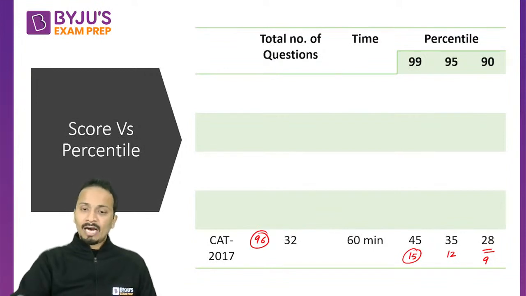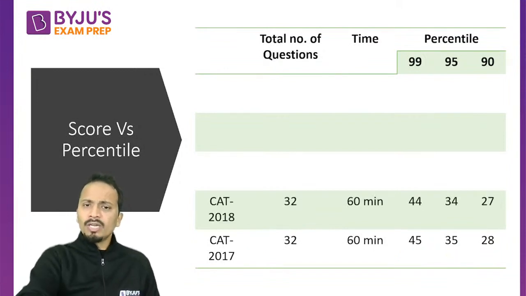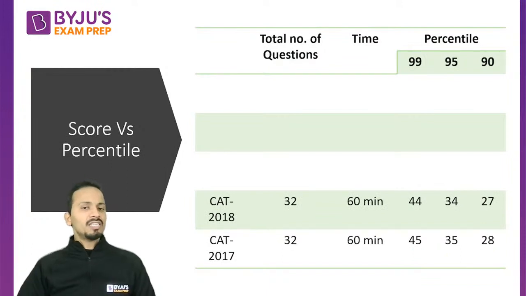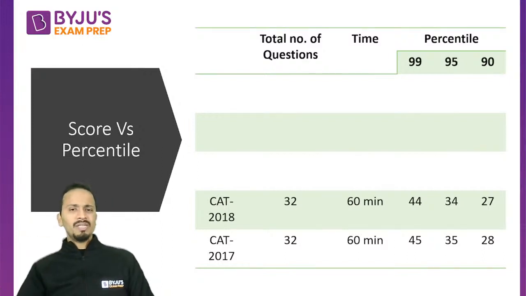Now the trend followed a little bit in the next year, CAT 2018. This is the level of difficulty of the LRDI section, because of which we have such low cutoffs and low percentiles. In 2018 it was a similar trend.